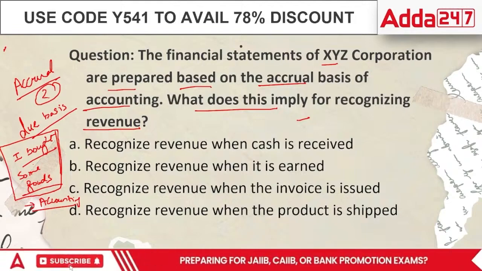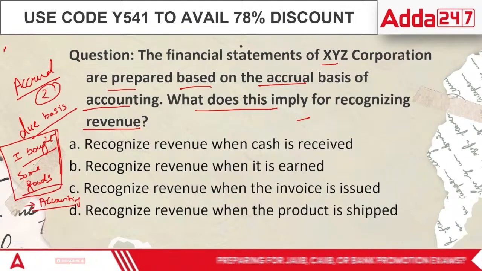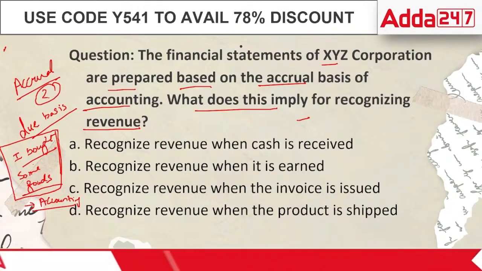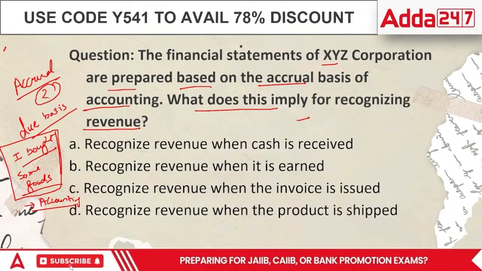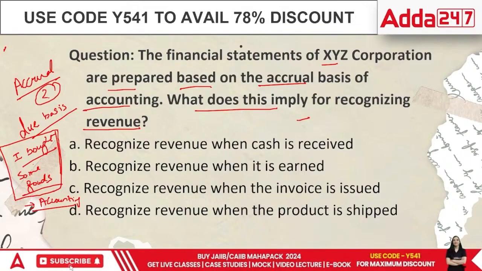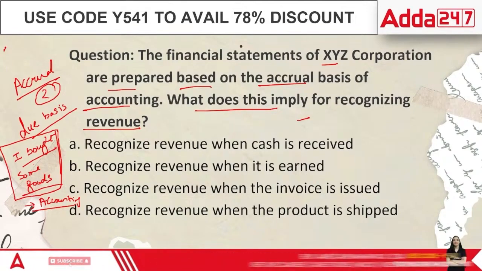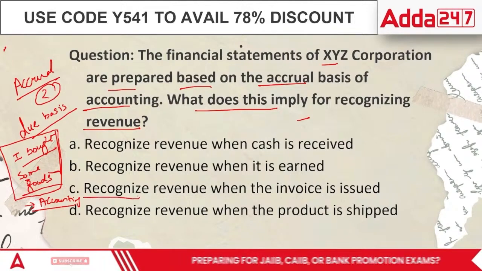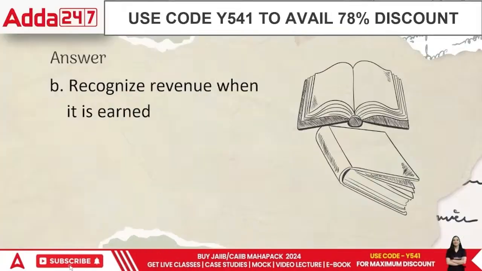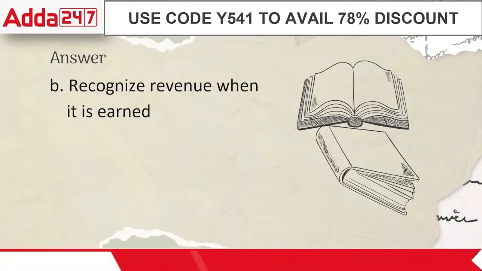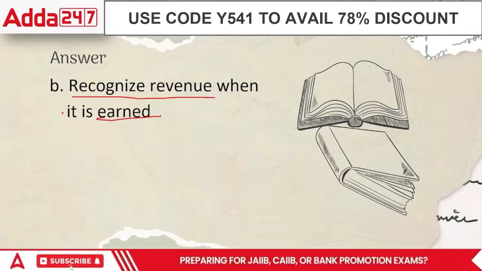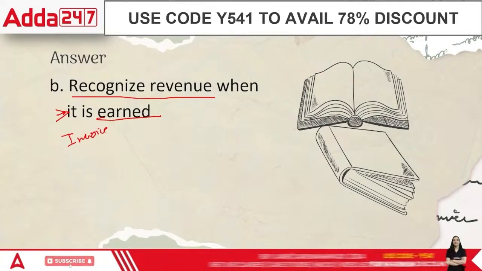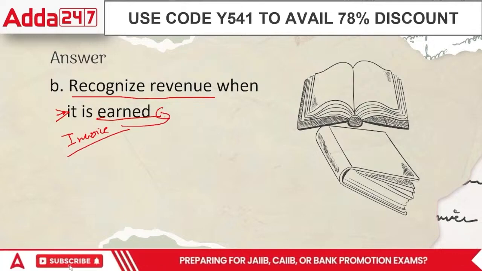So in this case, the options are: recognize revenue when cash is received, recognize revenue when it is earned, recognize revenue when the invoice is issued, or recognize revenue when the product is shipped. Amazon will record that we have bought the goods as soon as the invoice is issued in our names, isn't it? The first thing is recognize the revenue when the invoice is issued. Achha. In this case, it is recognize revenue when it is earned. No, it is better. It is earned when the invoice is issued. It is the moment where you actually earn it. So the broader term is when it is earned.